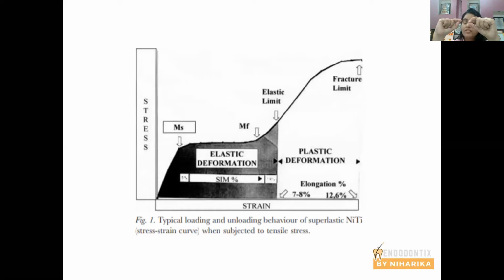But if the torque value exceeds 6, suppose it becomes 6.1, the file starts to deform. It becomes 6.2, and somewhere around 6.3 or 7, the limit is decided by the manufacturer. I am just giving you an example. So as the torque crosses the elastic limit of the file, the file is not able to deform, the file is not able to bear the stresses. It undergoes plastic or permanent deformation, which is a type of fracture, which leads to fracture of the file.